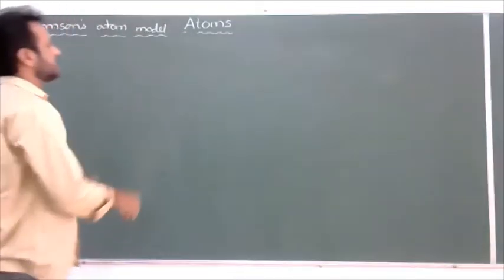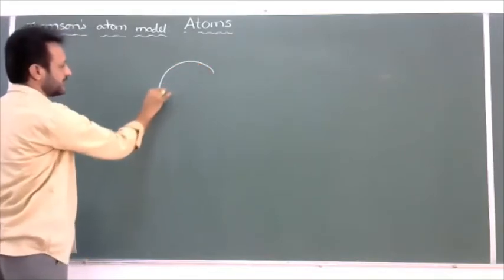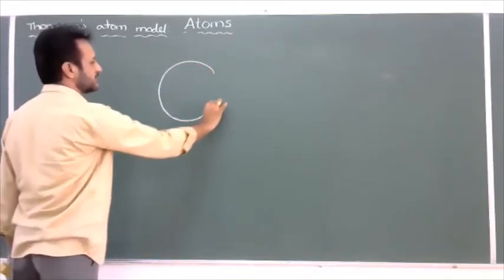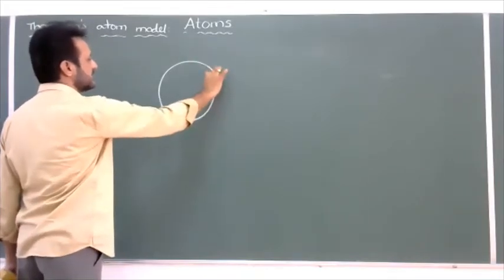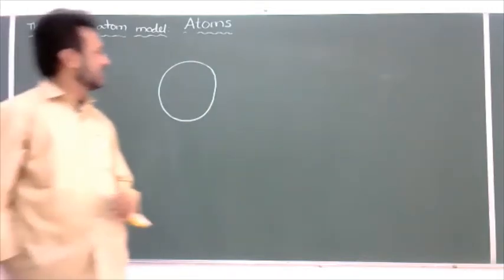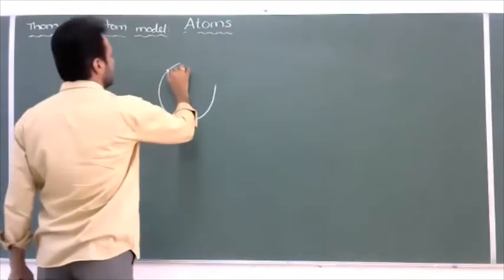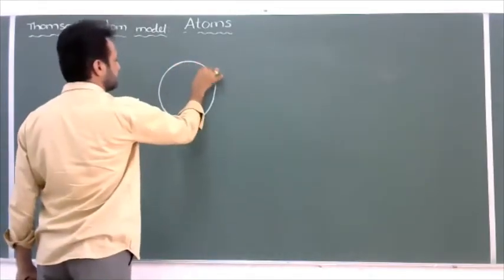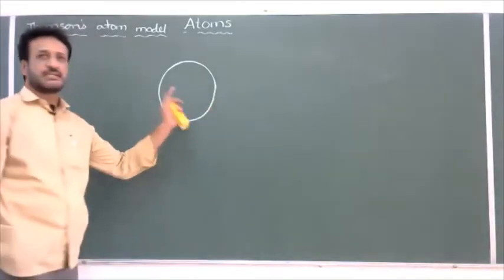So what Thomson is saying is, every substance is made of a large number of atoms. Any substance in the universe or nature, the substance must be made of atoms. But what is the structure or shape of the atom? What Thomson says is that the atom has a spherical shape.